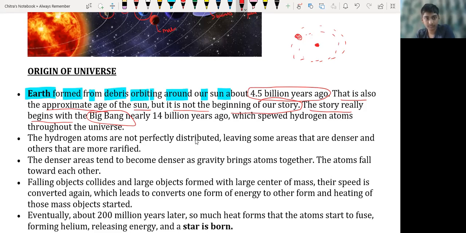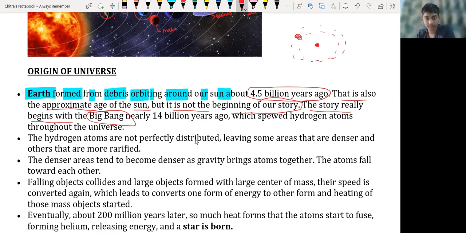The hydrogen atoms collide with each other, and due to collision, a nuclear fusion reaction takes place. Nuclear fusion means the formation of a heavier object from lighter ones. Due to the fusion reaction, massive objects are formed in space.